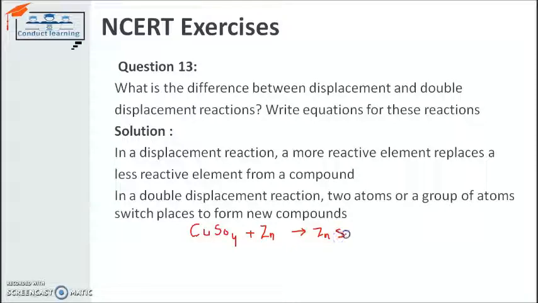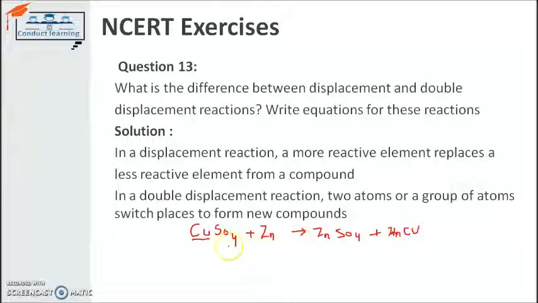This is a displacement reaction because only one kind of element is displaced. Only copper is displaced. Sorry, I wrote it wrong here. There will be copper because copper is only displaced. So that's why this is known as displacement. There is one element which is displaced.